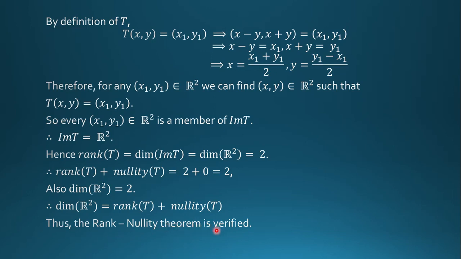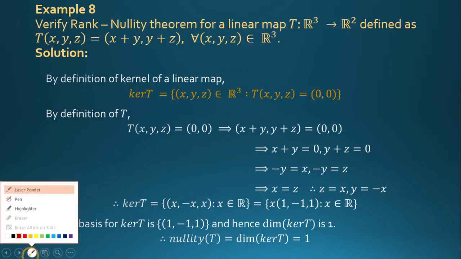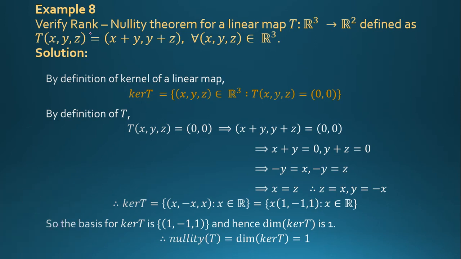Now see the next example on the rank nullity theorem. Verify the rank nullity theorem for a linear map T from R3 to R2 defined as transformation of xyz is equal to x plus y comma y plus z for every x comma y comma z belonging to R3.